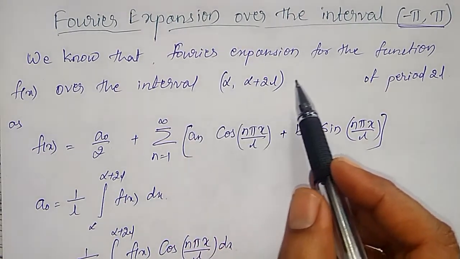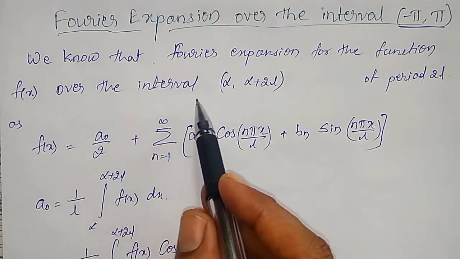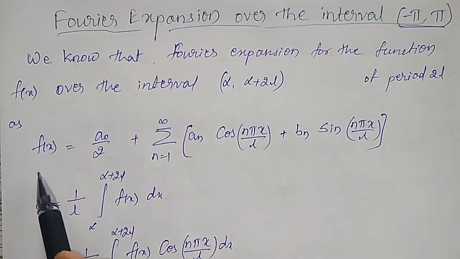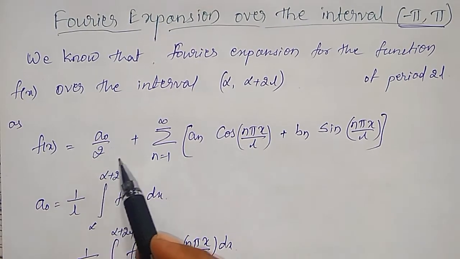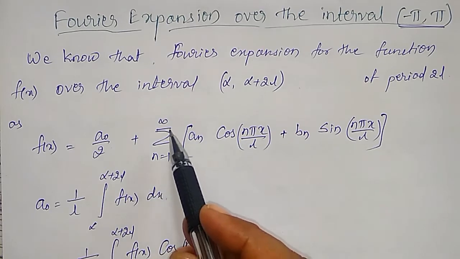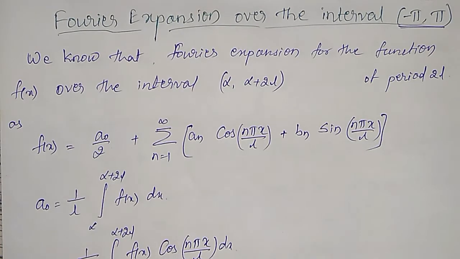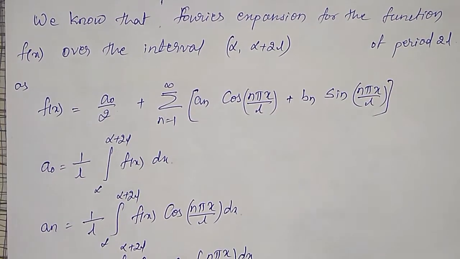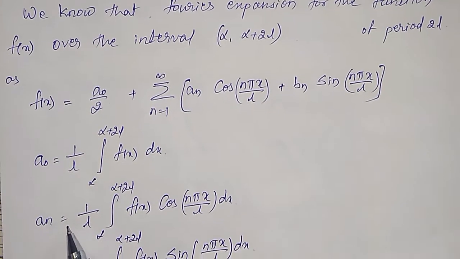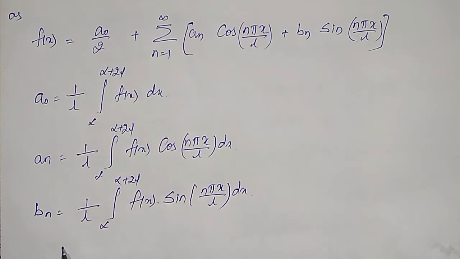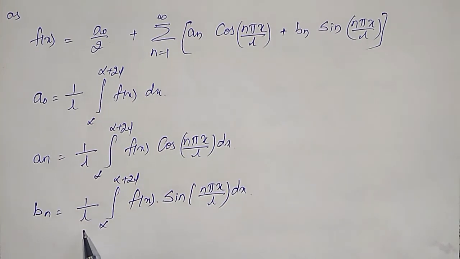We know that the Fourier expansion for the function f of x over the interval alpha to alpha plus 2l, of period 2l, is f of x equal to a naught by 2 plus summation n equal to 1 to infinity of an into cos n pi x by l plus bn into sin n pi x by l, where a naught is equal to 1 by l integration from alpha to alpha plus 2l of f of x dx, and an is 1 by l integration from alpha to alpha plus 2l of f of x cos n pi x by l dx, and bn is given by 1 by l integration from alpha to alpha plus 2l of f of x sin n pi x by l dx.